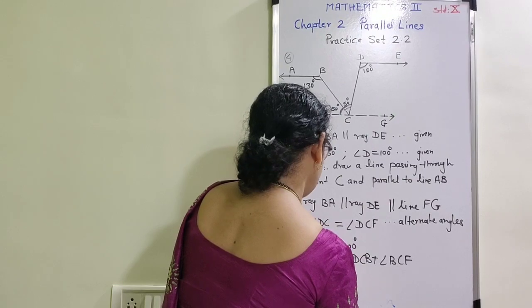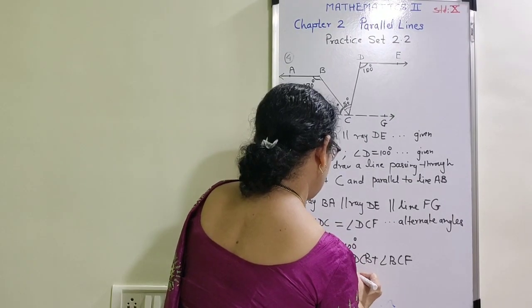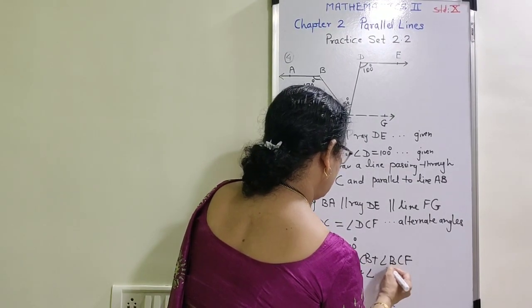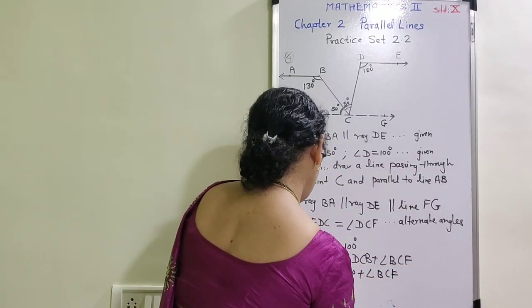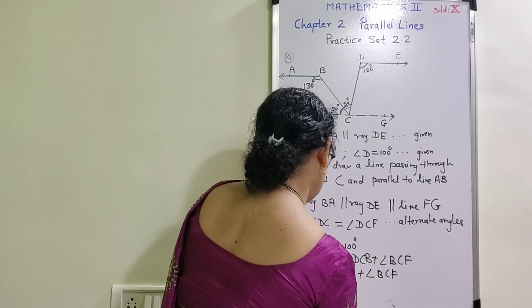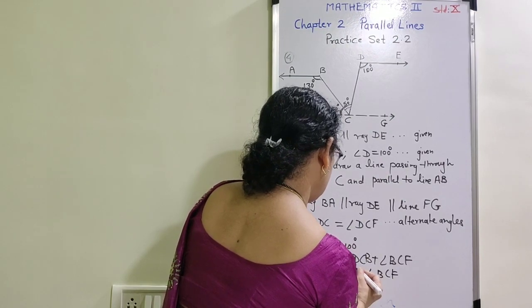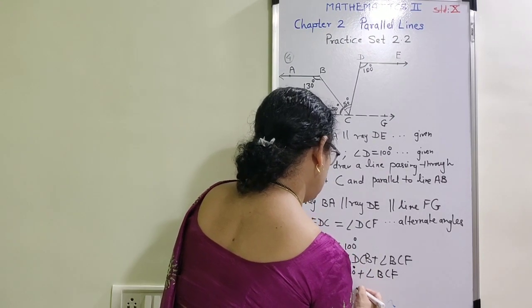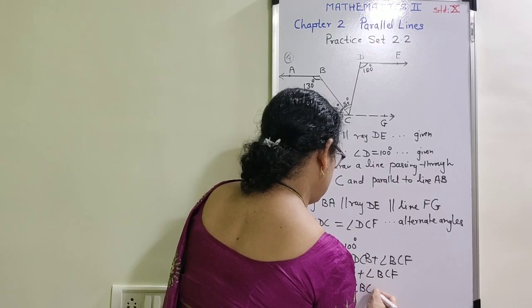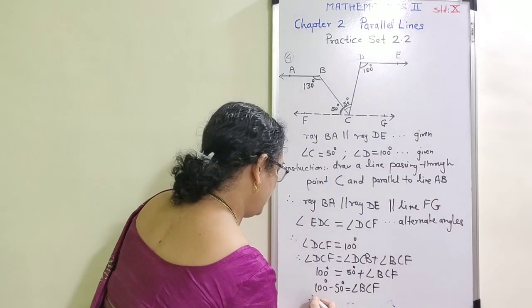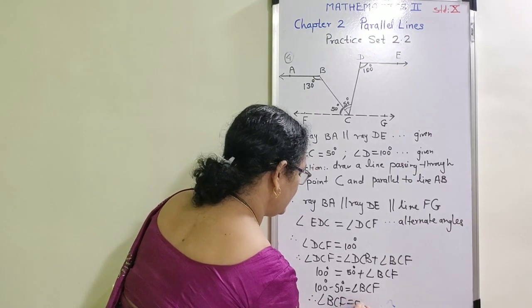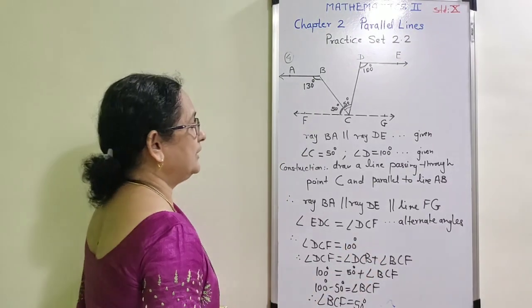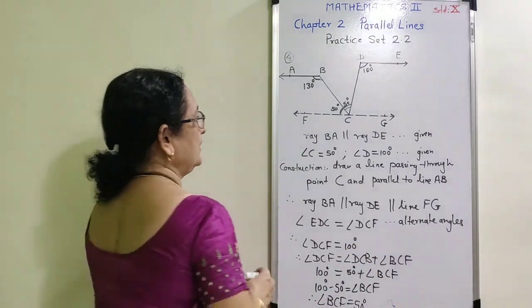This is 100, DCB is 50, and now we want angle BCF. 100 minus 50 degree is equal to angle BCF, and therefore angle BCF is equal to 50 degree.